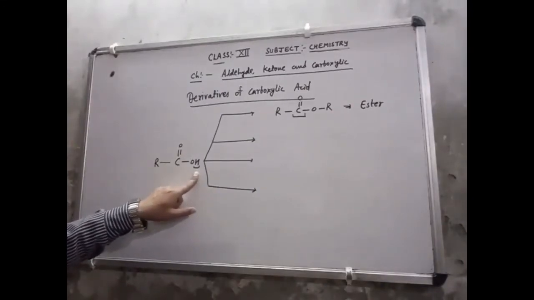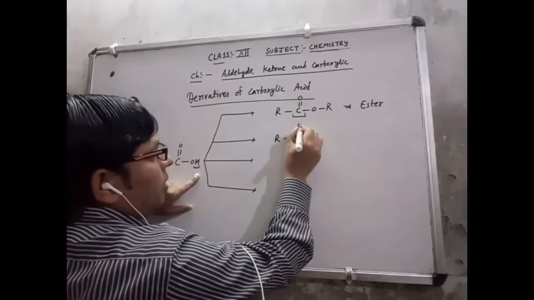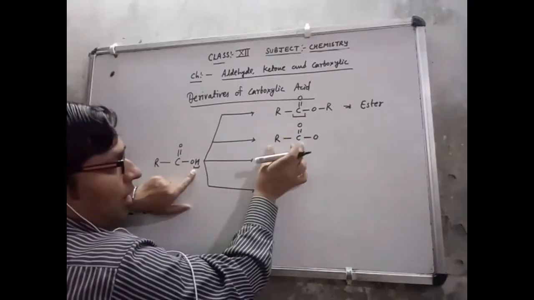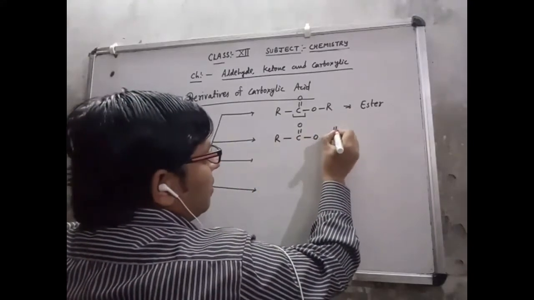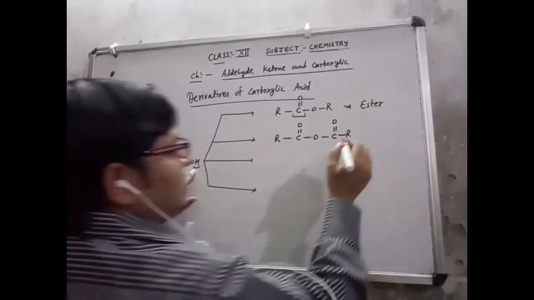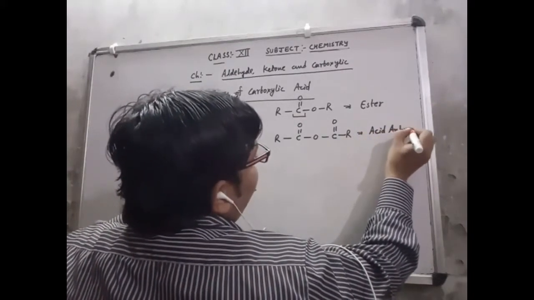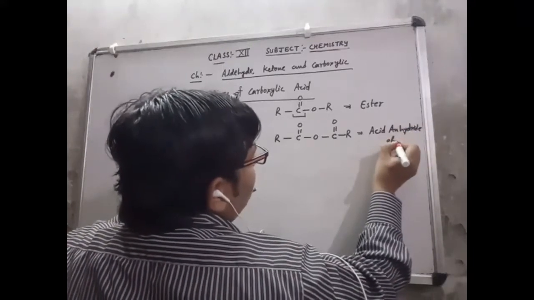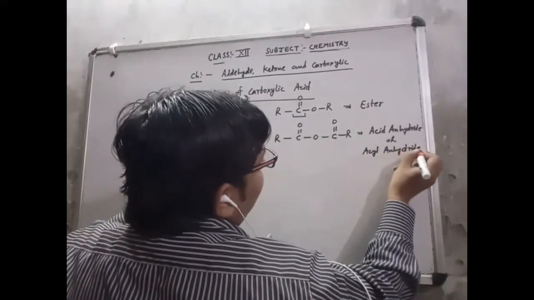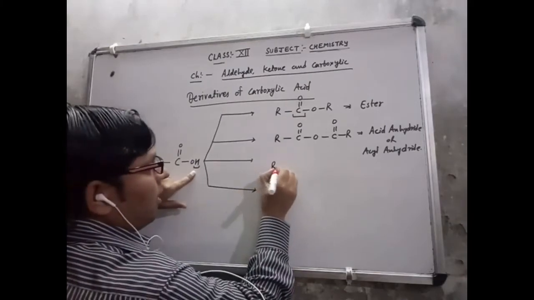So that will also be discussed here. The second compound that I will discuss, suppose this is R single bond C double bond O single bond O. Now again in place of H I will repeat the unit, that is R C double bond O single bond C double bond O single bond R. I am going to repeat the unit. So this is acid anhydride, or acyl anhydride.